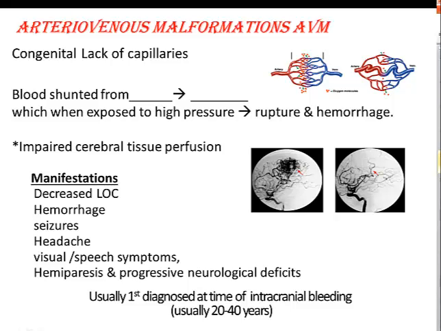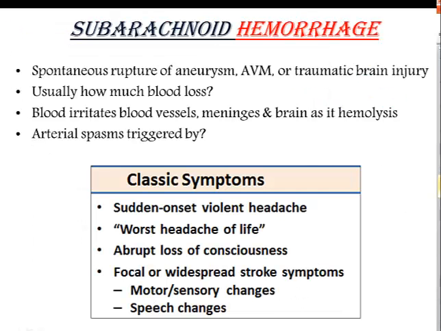In the picture shown, there has been surgical interventions. When blood is no longer shunted, then cerebral perfusion improves. Arteriovenous malformations, incidentally, are usually first diagnosed at the time of intracranial bleeding, usually around 20 to 40 years of age. Remember what the subarachnoid space is supposed to have?